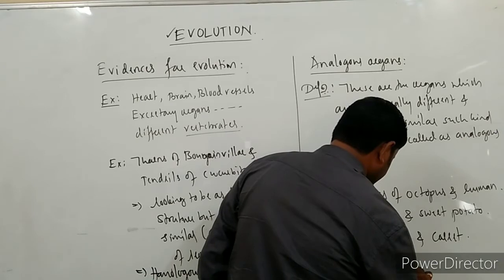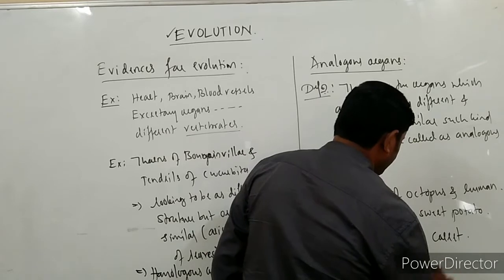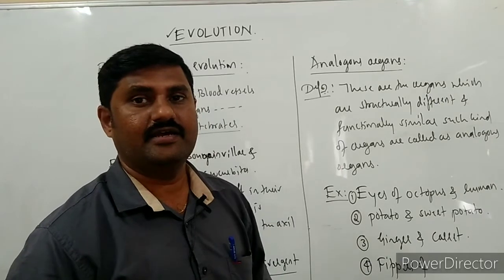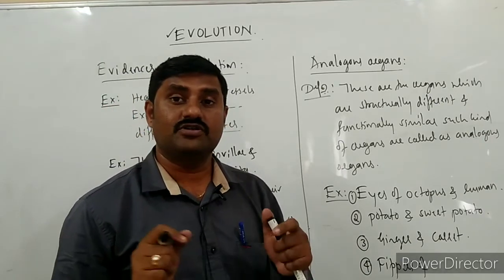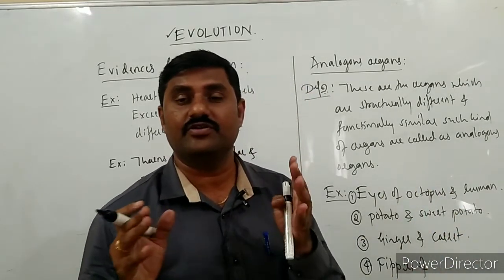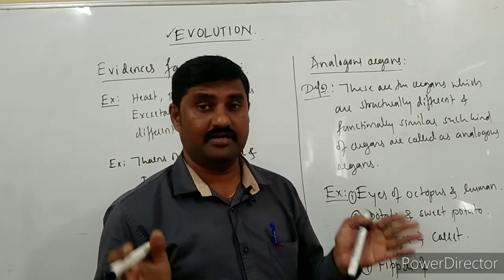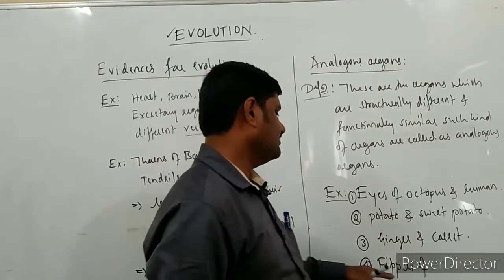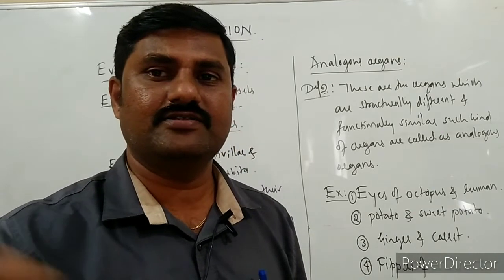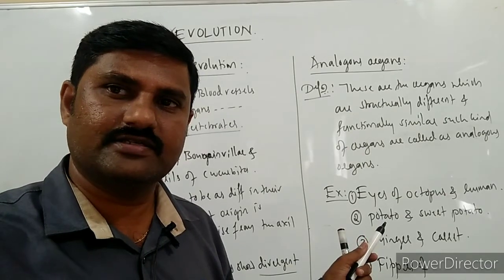Fourth one, flippers of penguin. Flippers of penguin is also there, as well as dolphins. Whenever you observe flippers of penguin as well as dolphin, both are structurally different but doing the same job. So that is also the best example that we can give for what? Analogous organs. All these are the examples for analogous organs.